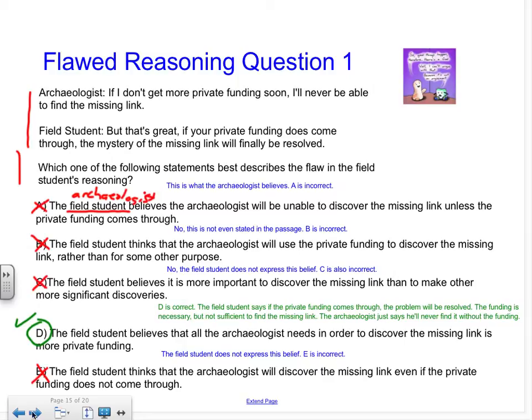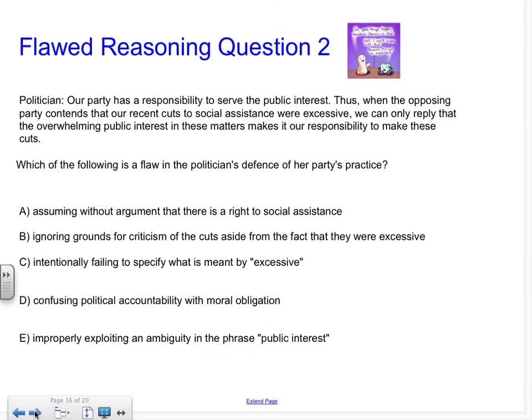Let's take a look at one more, shall we? Please take a moment to read through Flawed Reasoning question sample type 2. Press pause, and when you are ready to continue, press play. And we will continue.